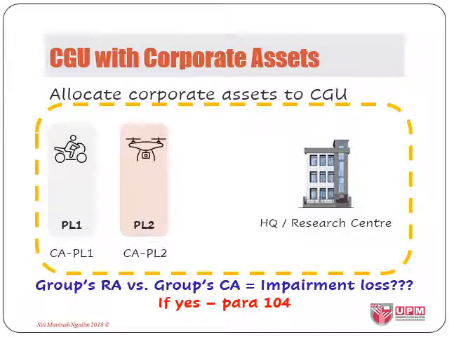If their carrying amount as a group is greater than their recoverable amount, we need to recognize impairment loss in accordance with paragraph 104. Now please note that each CGU, like in this case plant 1 and plant 2, may be tested separately if we can allocate the carrying amounts of corporate assets to each CGU.